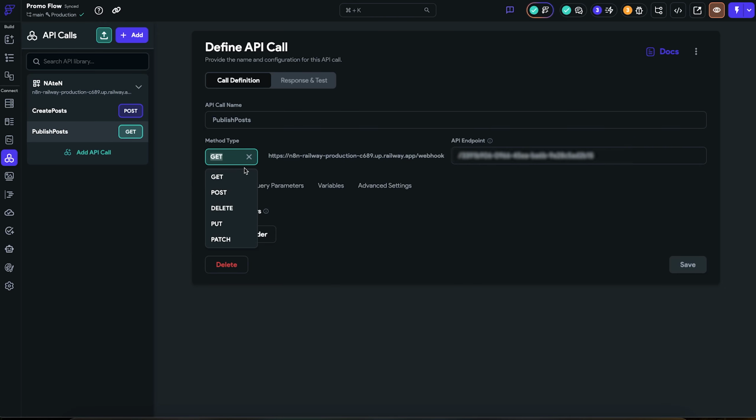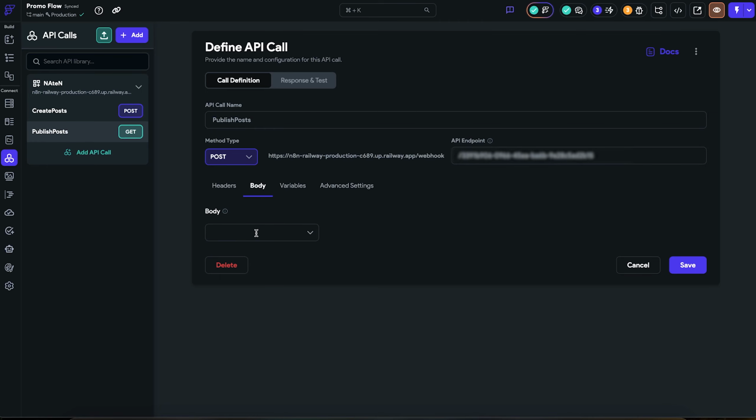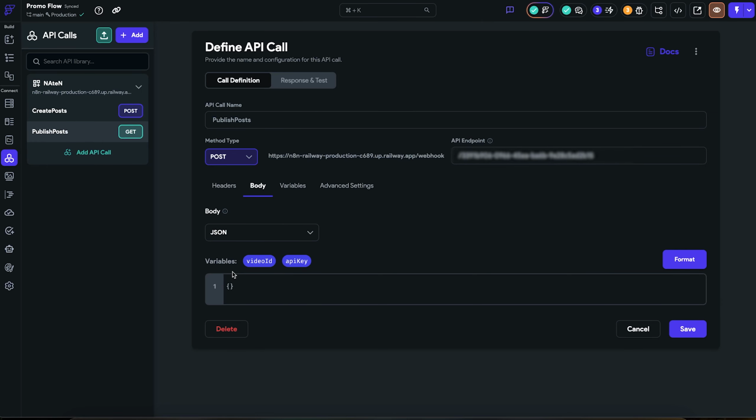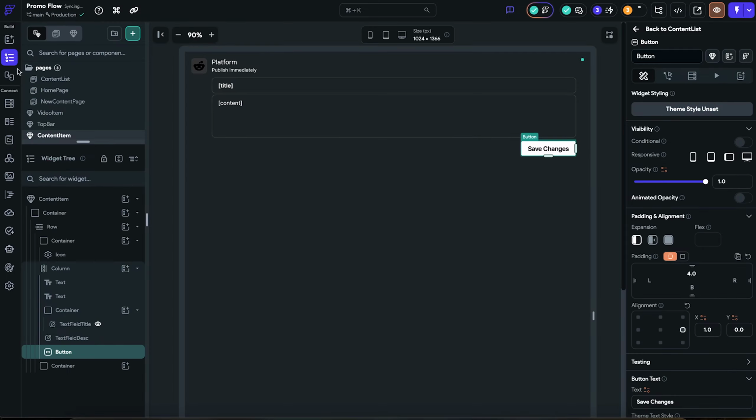We need to change it, sorry. It has to be post and we get a variable. It's gonna be video ID, string, and the body should be the same. So video ID, put video ID over here. Okay.